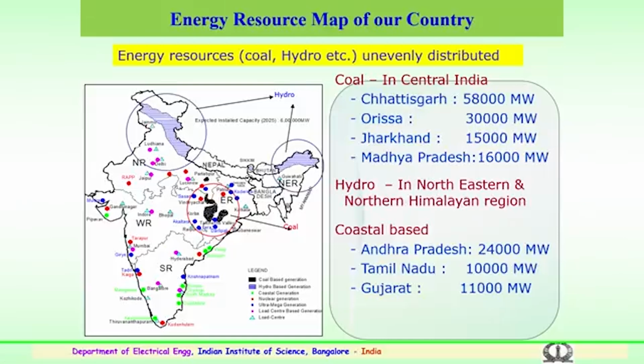We can look at the map and see that all the resources are unevenly distributed across the country. So, the generation is limited to an area, maybe thermal, maybe hydroelectric, maybe nuclear. The power generated has to be transmitted from one region or place to far-off places over longer distances. For this we require transmission, which is a very important component after generation.